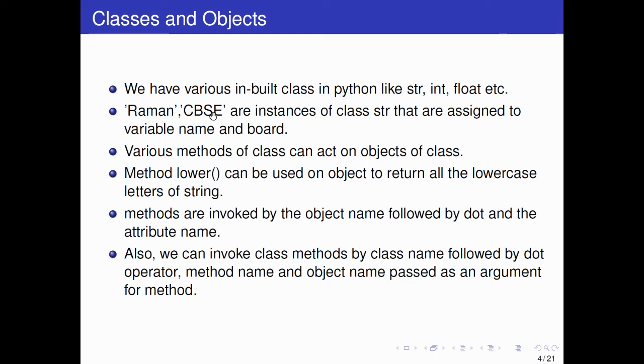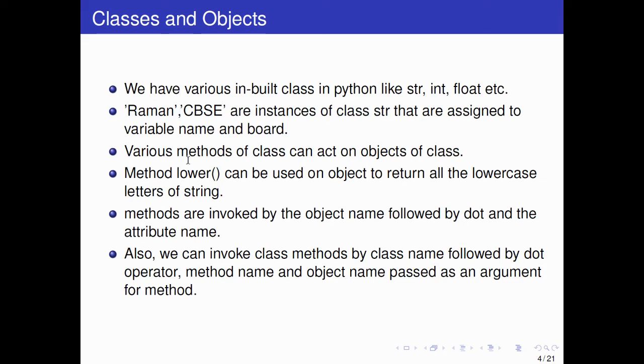Like Raman and CBSE are instances of class string that are assigned to the variables name and board. So these are instances of a class. Which class? String. You already know this is a string, this is also a string, and they are assigned to variables. Attribute, you can also say variable name. So name is Raman and board is CBSE. These are the instances of class string.